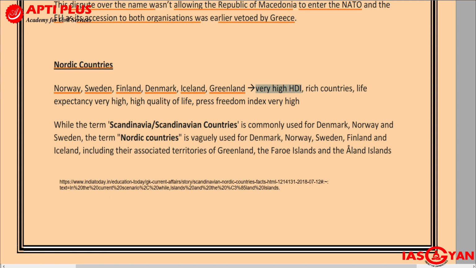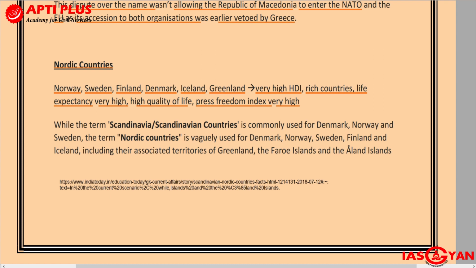These countries will have a very high HDI, or Human Development Index score. They have high per capita income, so they are rich countries. The life expectancy is very, very high. Why? Because they have very good medical infrastructure. High quality of life is there. Press freedom index is also very high. So basically, in most of the parameters which decide the quality of life, we will see that these countries rank very high, even higher than countries, for example, the USA and all. So you will have Norway, Sweden, Finland, Denmark, Iceland, Greenland.